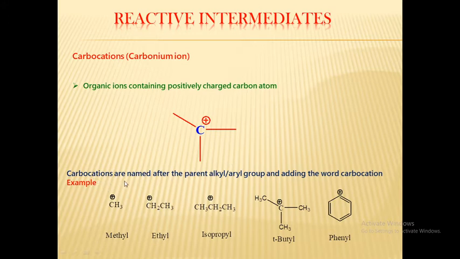Carbocations are named after the parent alkyl or aryl group by adding the word carbocation. Examples are methyl carbocation, ethyl carbocation, isopropyl carbocation, tertiary butyl carbocation and phenyl carbocation.